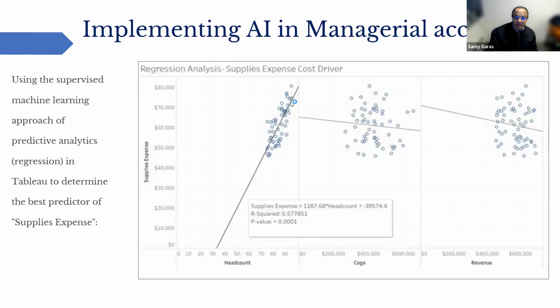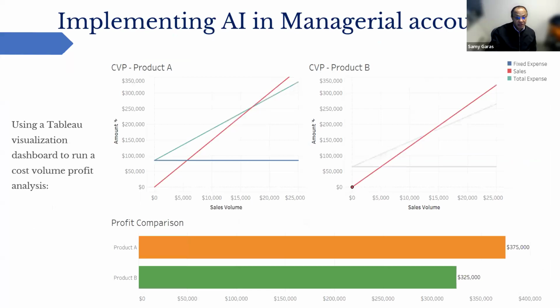And we can see where the expenses are heading. Is there any correlation between the expenses or is there no correlation? So here we use the machine learning approach of making predictions about the expenses. So as you can see, the AI has been doing a very good job with managerial accounting.